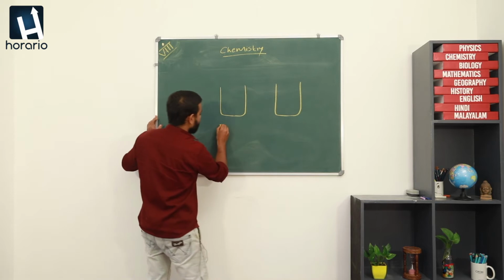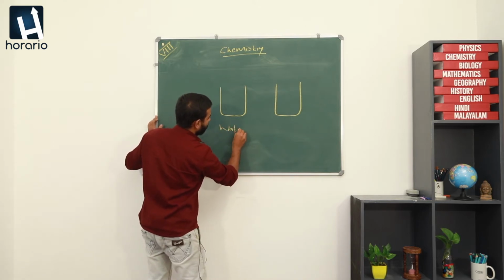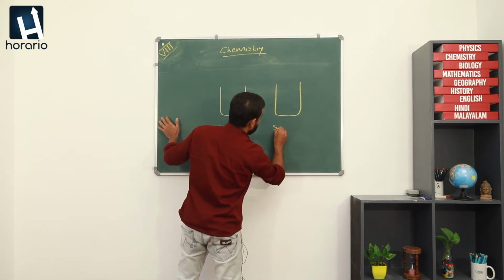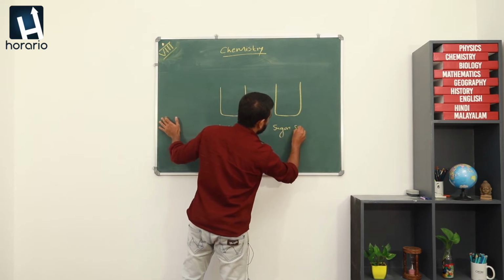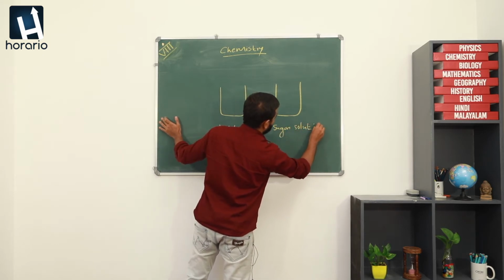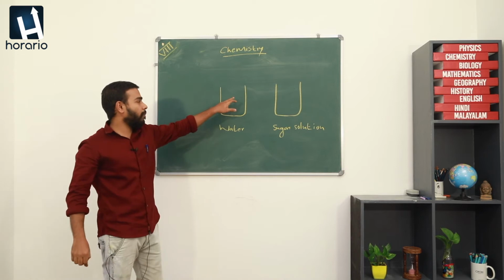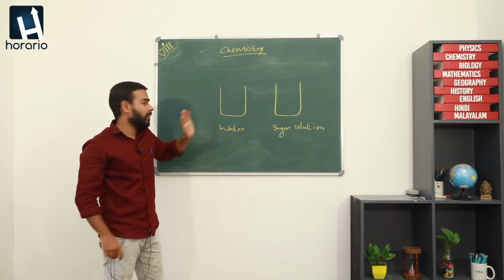So, this is water and this is sugar solution. Here all the particles inside the water are identical.